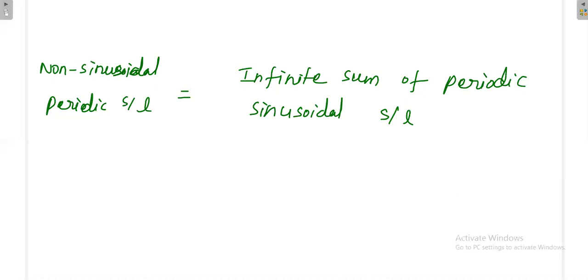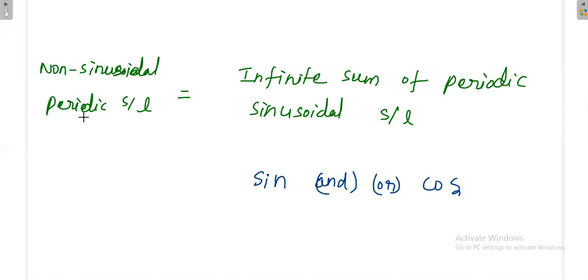It could be something like this. Sometimes it consists of sine and or cos. For some signals this consists of both sine and cos, for some only cos, for some only sine, and sometimes the infinite sum consists of only odd numbers or even numbers. It all depends on the situation.